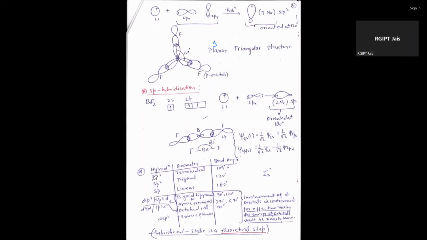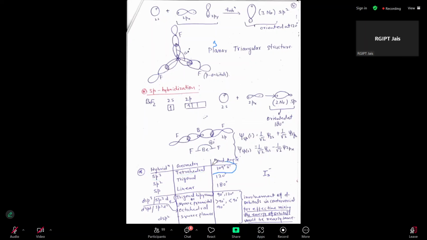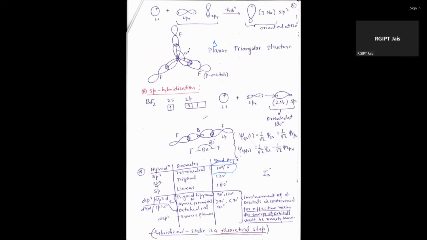If we take an example of sp3, there is a formation of tetrahedral geometry and the bond angle in this case is 109.5°. But if we take an example of sp2, the geometry is trigonal planar and the bond angle in this case is 120 degrees. And if we take an example of sp hybridization like BeF2, the shape in this case is linear and the bond angle is 180 degrees.